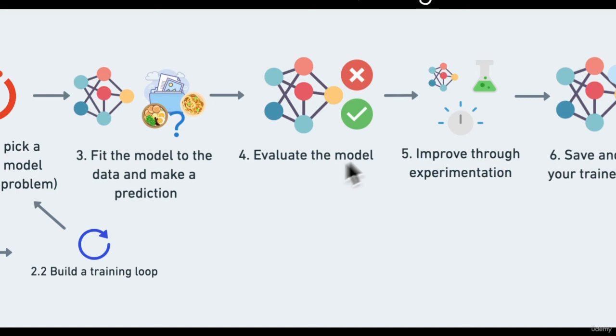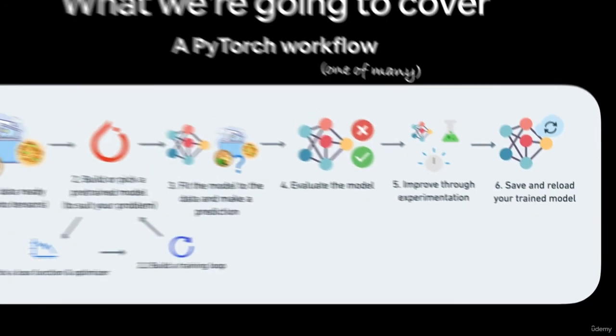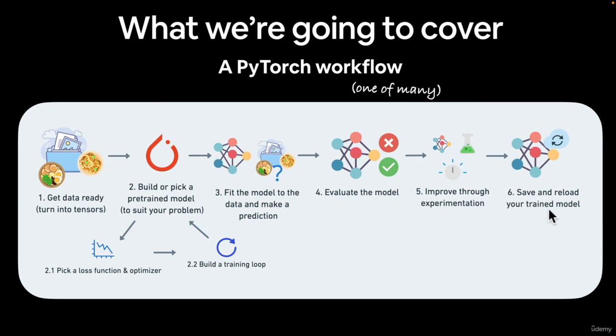We'll evaluate our model to see if it's predicting BS or it's actually going all right. And number 5, we're going to improve through experimentation. That's another big thing that you'll notice throughout machine learning, throughout this course, is that it's very experimental, part art, part science. Number 6, save and reload your trained model. Again, I put these in numerical order, but they can be mix and match depending on where you are in the journey. But numerical order is just easy to understand for now.